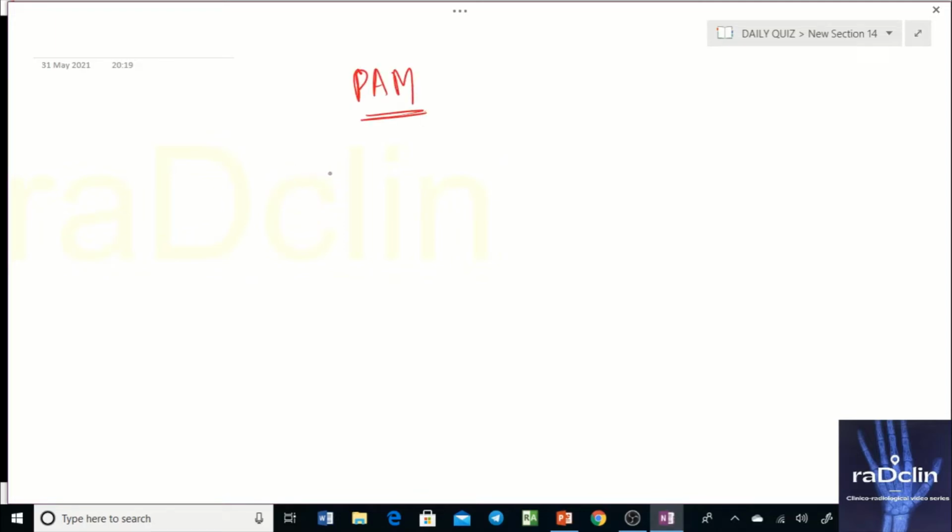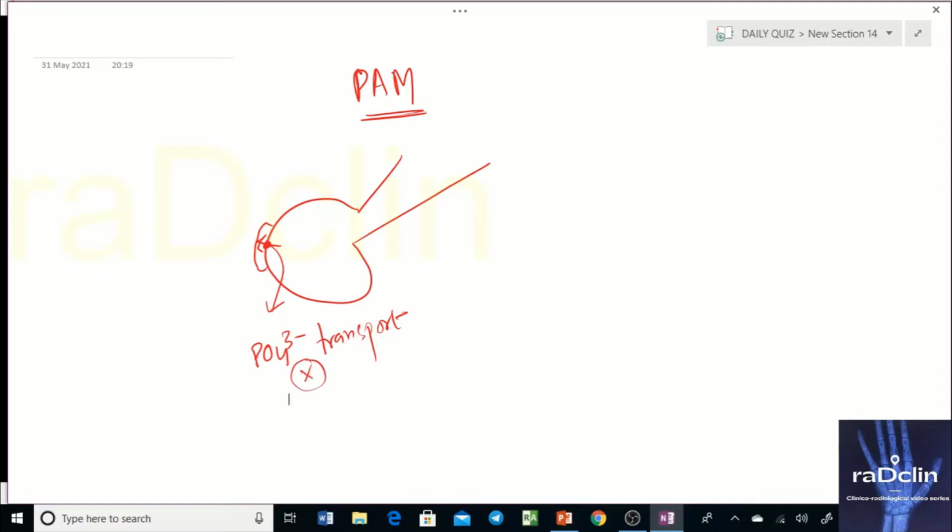What exactly is pulmonary alveolar microlithiasis? Let's say this is your alveoli, and in the wall of the alveoli you have pneumocytes. In the wall of the alveoli there's a channel, and this channel is involved in phosphate transport. Phosphate is transported into the cell through this channel. In this particular disease this channel is defective, which causes phosphate to increase in the intraalveolar space, and this pulls in calcium. Wherever phosphate goes, calcium also goes, which leads to the formation of calcium phosphate.